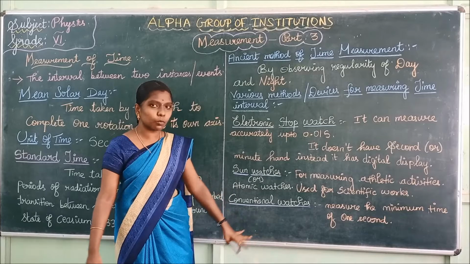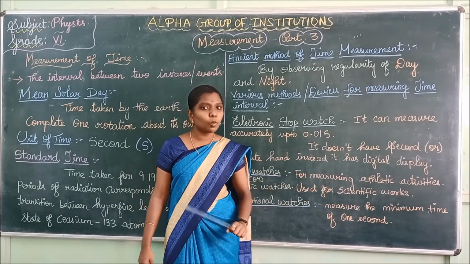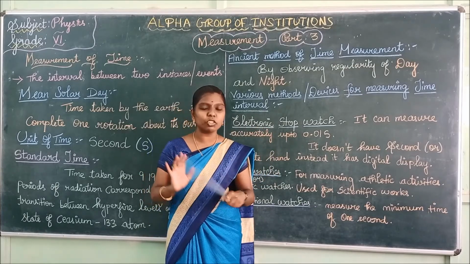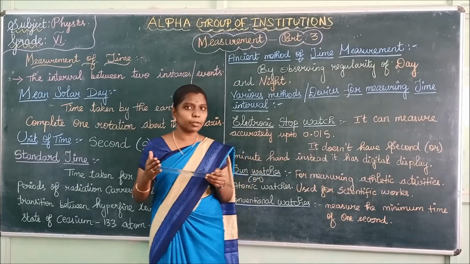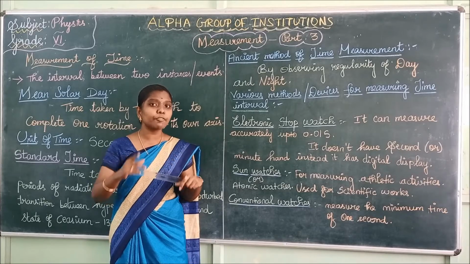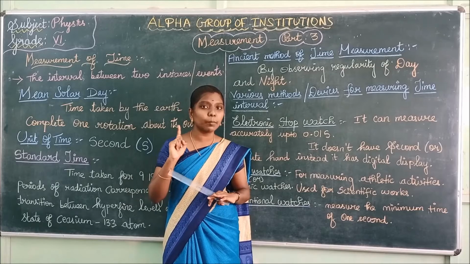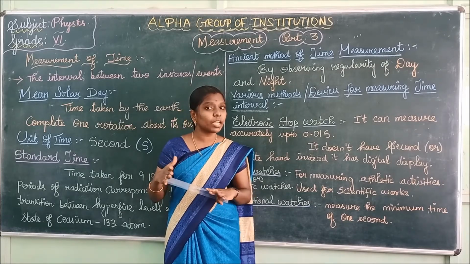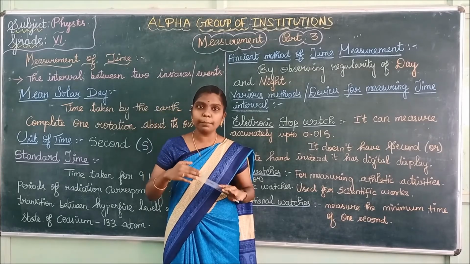Next are your conventional watches. Conventional watches measure a minimum time of 1 second. The wristwatches and the clocks that we use are examples of conventional watches. They can measure the minimum time of 1 second, as I said before. In our watches we can measure the time up to only 1 second, but in electronic watches we can measure the time up to 0.01 second. Is it clear?